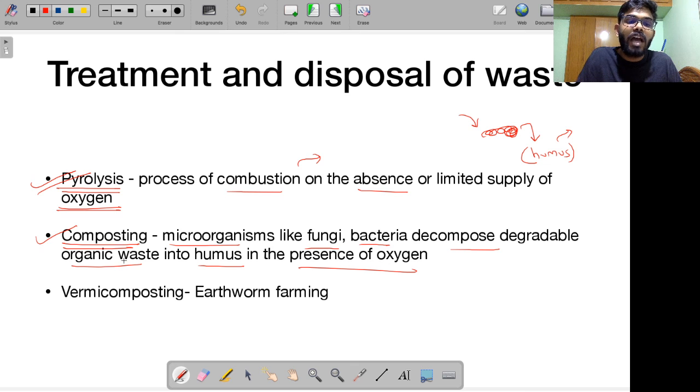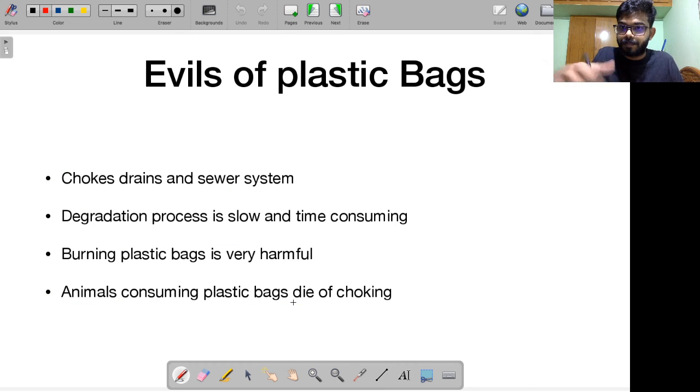Then we can have one more concept. It is called vermicomposting. This is called an earthworm farm. Earthworms are also a very good way to dispose of waste, because remember, these earthworms eat the waste, then they digest it and then they excrete it. So this excreted product given out by earthworms is also very good manure for the soil. So they are very useful for the plants, etc.